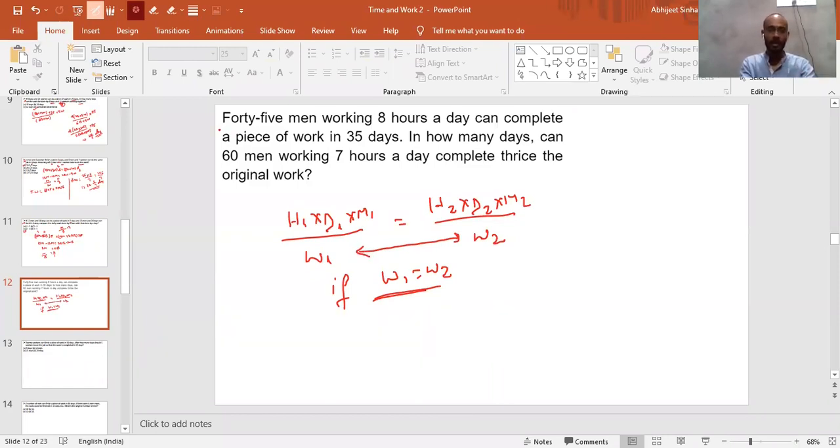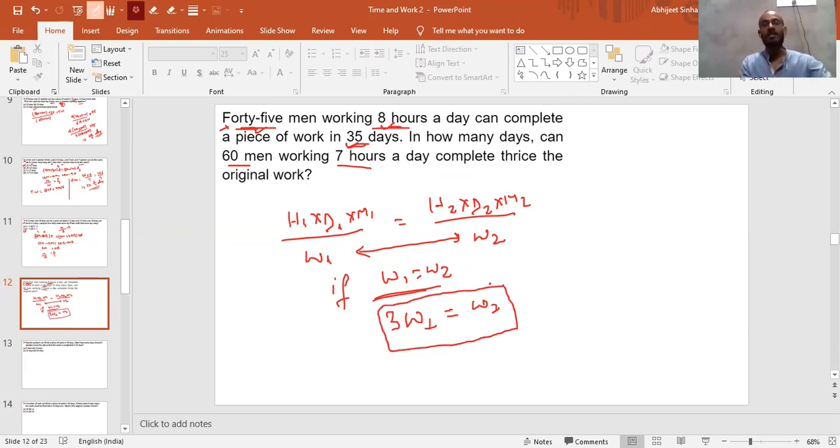So let me read it first. This is 45 men working 8 hours, so this is the hour, this is the men, it is given. Can complete a piece of work in 35 days, so this is the day. So first is men, then hour, then days. Now in how many days can 60 men, again men is given, working 7 hours a day, complete thrice the original work? So the relation between W1 and W2 is that 3 times W1 is equals to W2. The second work should be 3 times as much as the first work.